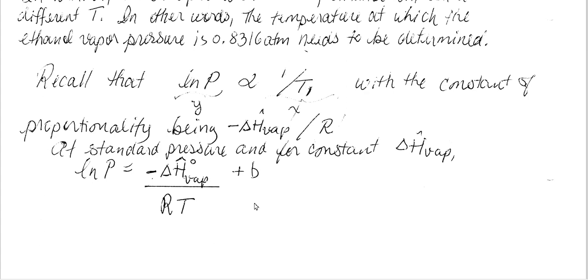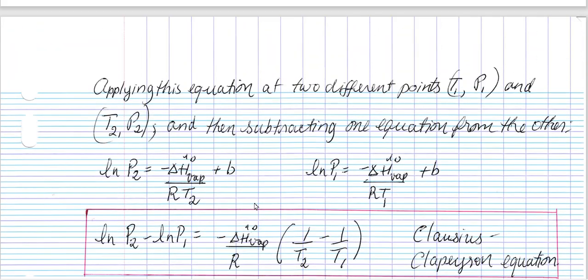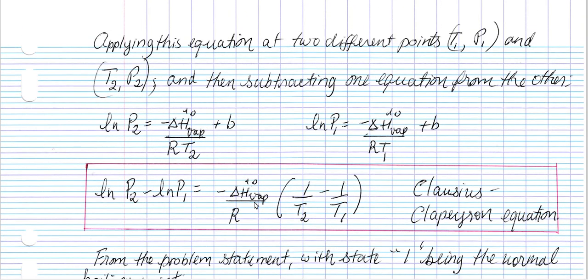Now, this equation may be applied at two separate points. Let's call the two points T1, P1 and T2, P2. That equation may be applied at these two different points. So we have ln of P2 equals negative delta H of vaporization over RT2 plus B, and similarly at point T1, P1. When these two equations are subtracted, we obtain the Clausius-Clapeyron equation.